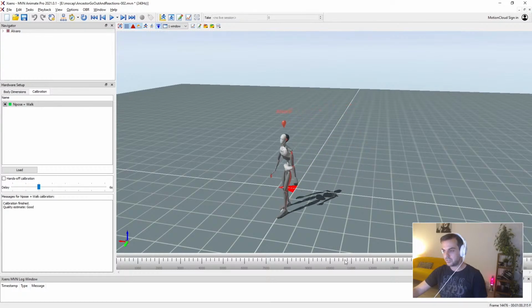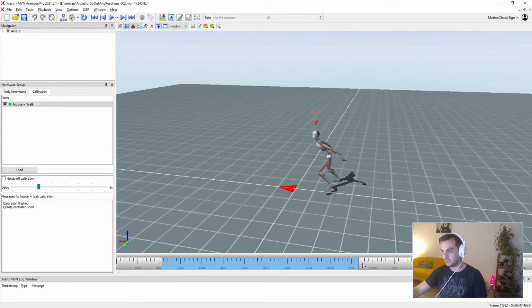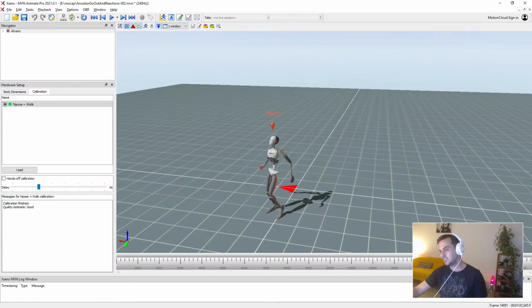So basically what we do is, okay, let's take this reaction, something interesting maybe. There's someone in the back like this one. Let me see. This one. Okay, so we start from here and then we go there. This is basically it: I recorded this when an enemy shoots from the back, scares you, and then boom, I'm gonna kill you.